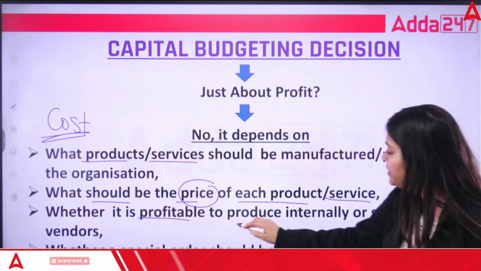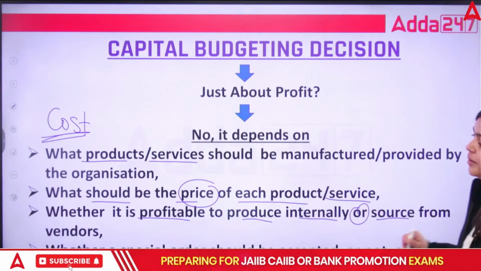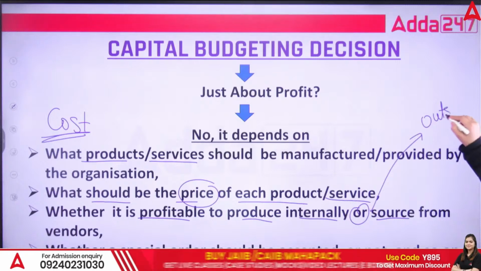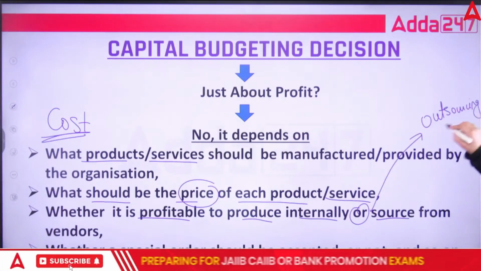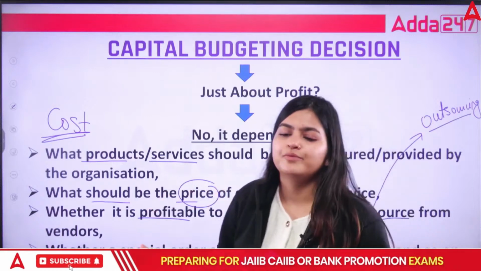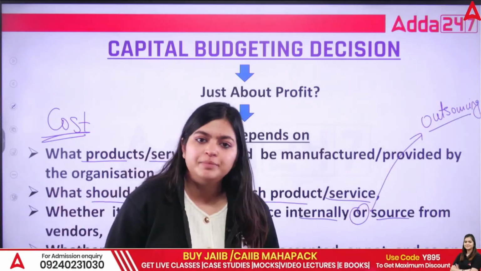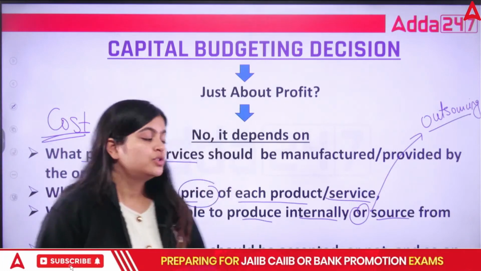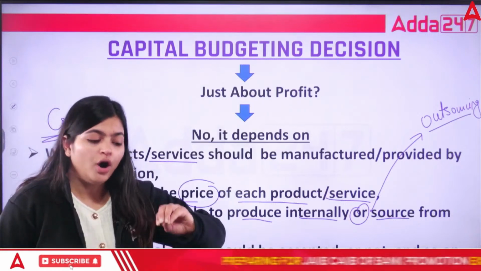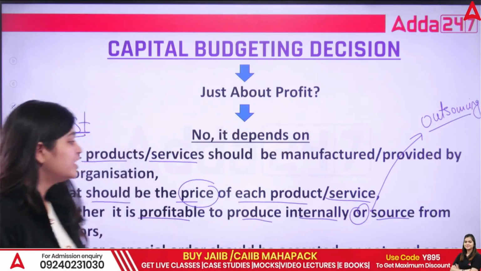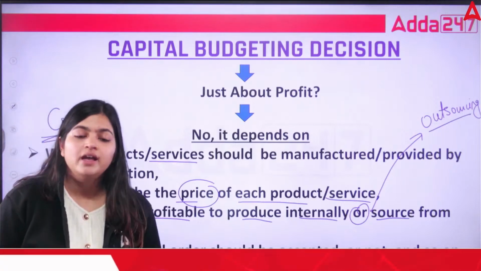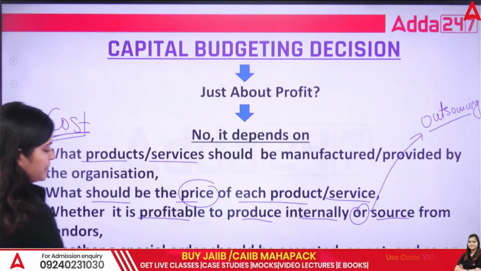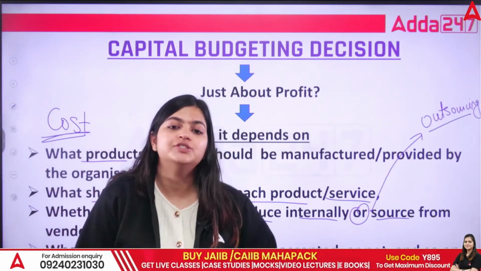Whether it is profitable to produce internally or source from vendors. Sometimes companies are doing outsourcing. Outsourcing means companies are giving orders or tying up with another company or different companies, and they are giving half of the work to them. That is outsourcing. So whether to produce internally or whether to tie up with other companies, that is again the decision we need to take in case of decision making, or you can say in case of cost. Then whether a special order should be accepted or not, and so on.